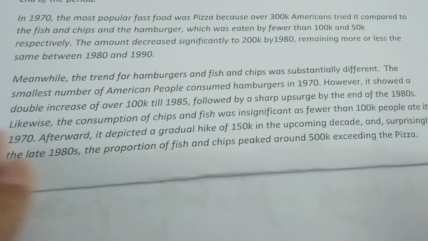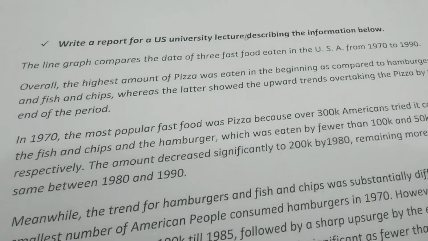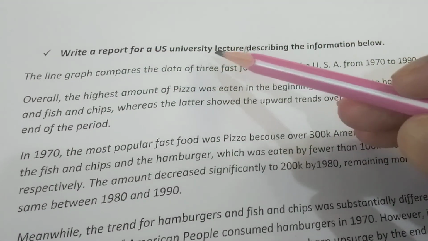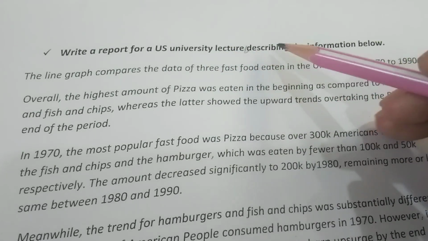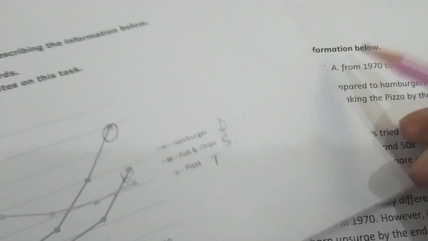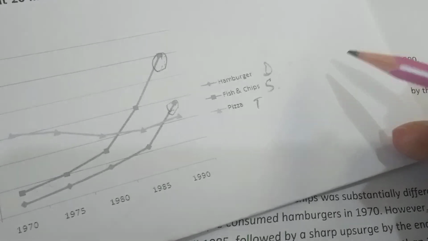So yes, here you can see the line graph. I have written it for you, and it would be really helpful for you. So first of all, you can see: write a report for a US university lecturer describing the information below. So the information is about fast food over here, as you can see, pizza, fish and chips and hamburger.